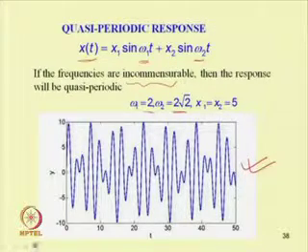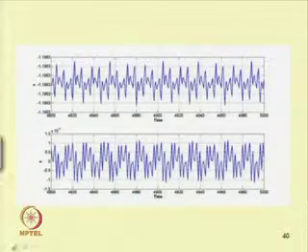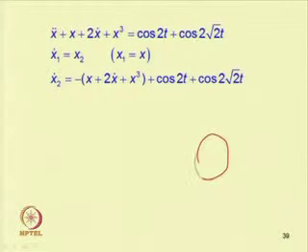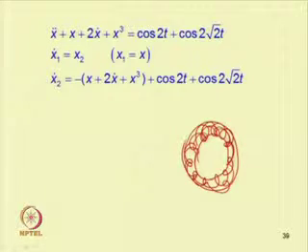If we plot the phase portrait, one can see it will look like a torus, as if there is a wound between these two curves, and it will fill up this space.